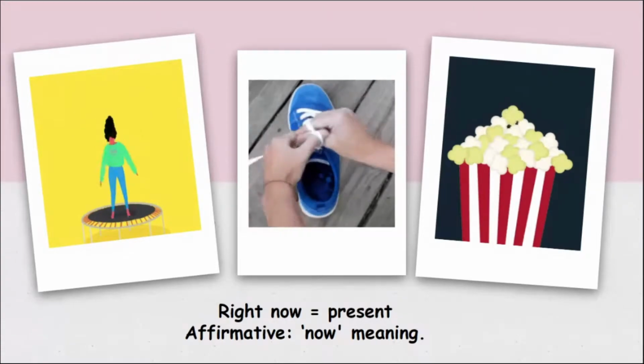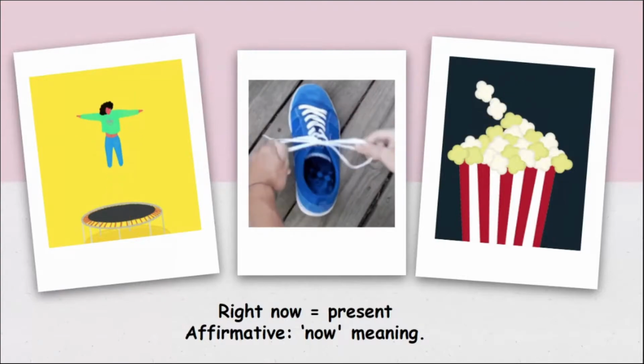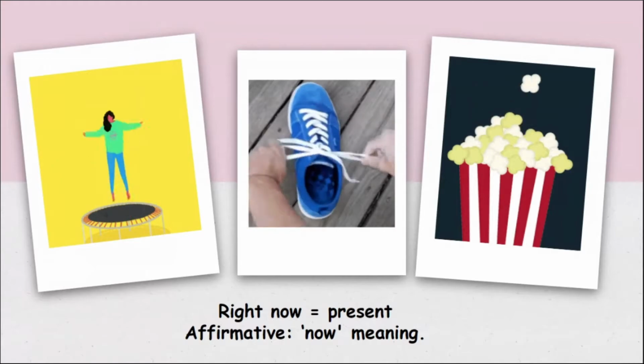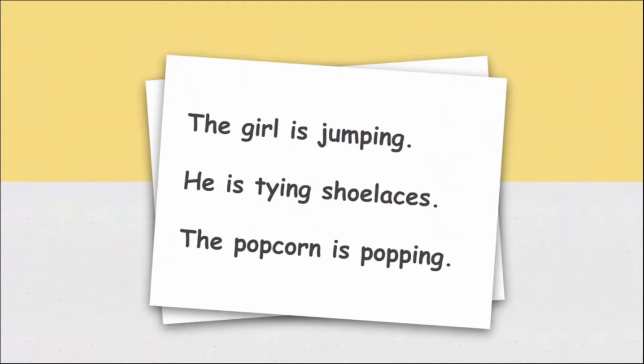All right. When we say present, it also pertains to affirmative, which is "now" meaning. I want you to remember that: affirmative, now meaning. All right, here are the sentences from earlier. The girl is jumping. He is tying shoelaces. The popcorn is popping. I want you to observe these three sentences. What do you think are their commonalities in terms of structure? What do you think?